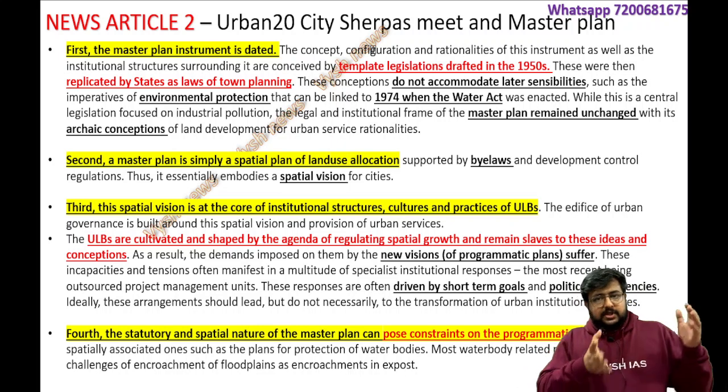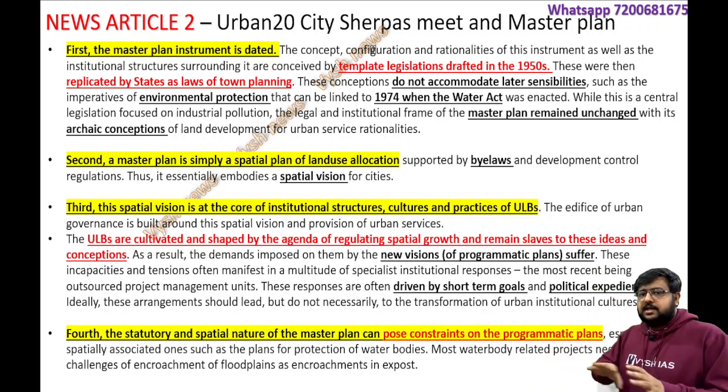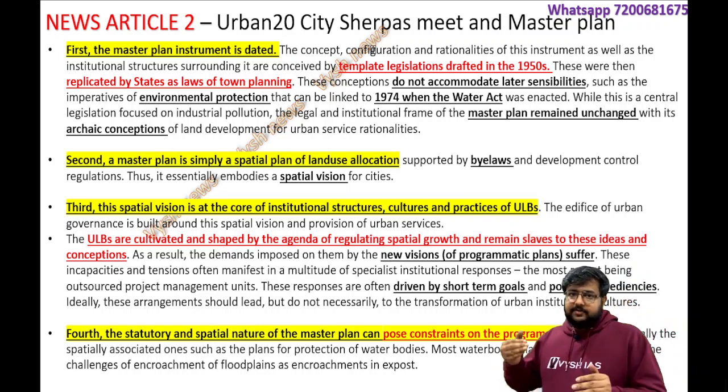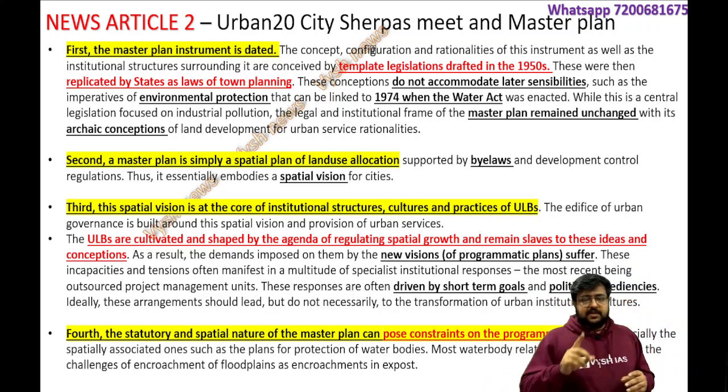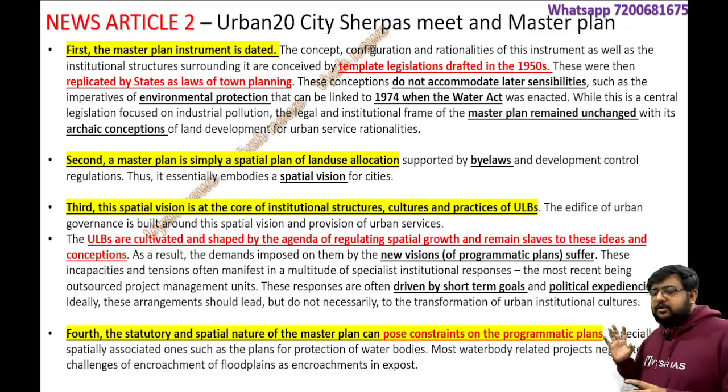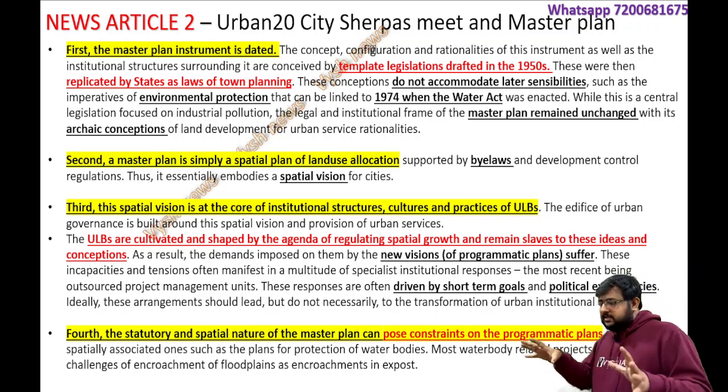These people who are following the master plan strictly are not concerned about all these new bylaws or new laws that come up. That is not being considered. So that is the first issue in the master plan. Second, it is a spatial plan of land use allocation, meaning this much land is there, this much square feet of houses should be built.